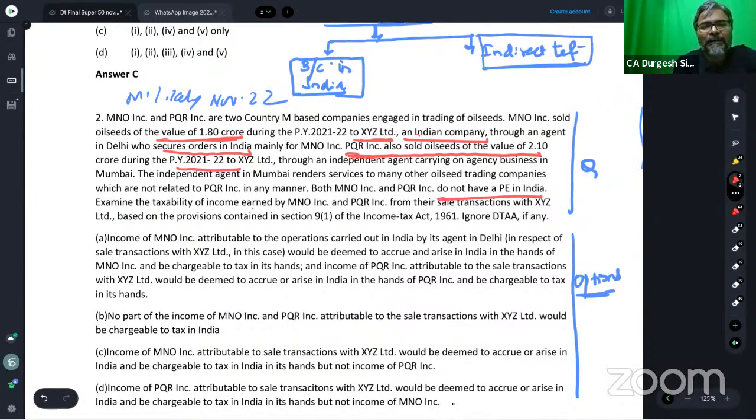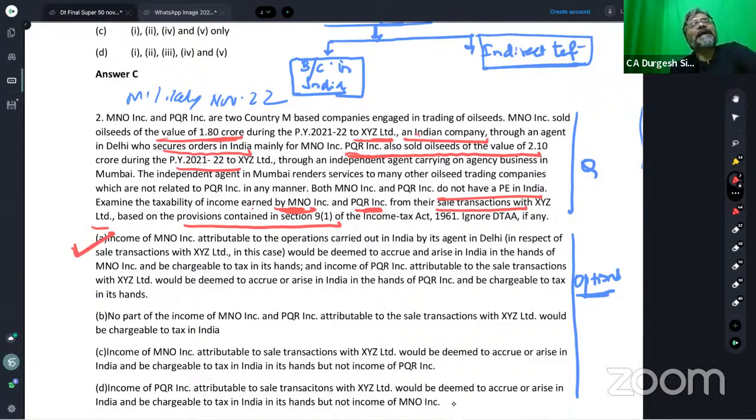Examine the taxability of income earned by MNO and PQR Inc. from the sale transaction with XYZ Limited based on the provision of section 9(1). Ignore DTAA. And the answer, students, is A. MNO, students, has got a business connection in India because of the presence of agent in India. Answer is yes, because that agent is wholly or mainly performing the activity on behalf of the non-resident. All of you will agree to this.